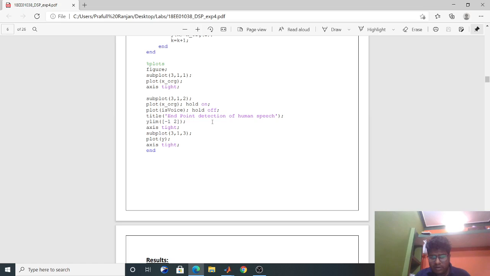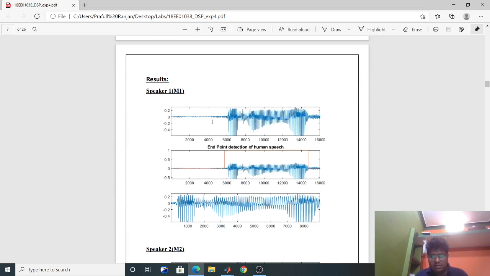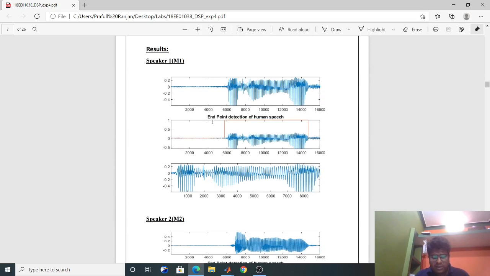This is the code for the plot, and here is the result. For speaker 1, we can see that this is the original signal, and this is the endpoint detection of human speech. In this one we can see that it is giving 1 for the signal where the voice data is there, and 0 where it is not.